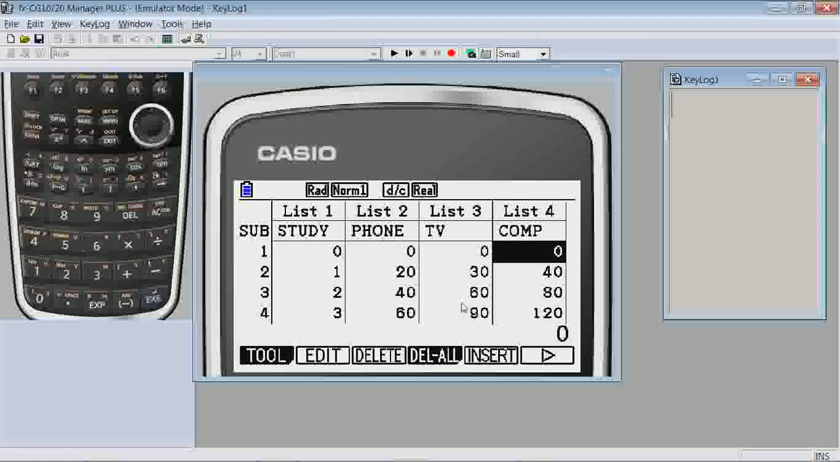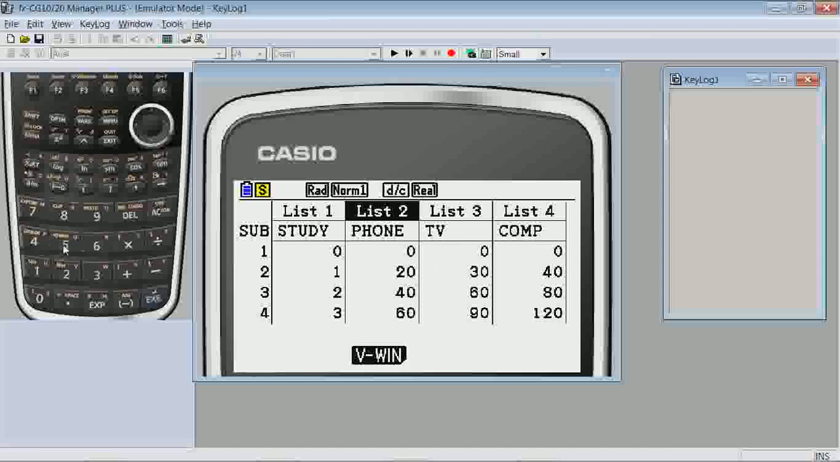Next, let's explore graphs of the data. To aid us in interpreting the graphs, we'll turn the phone values in list 2 blue, the television values in list 3 red, and the computer values in list 4 magenta. To do so, highlight the list at the top of the screen, and press Shift 5 for format, and choose the desired color.